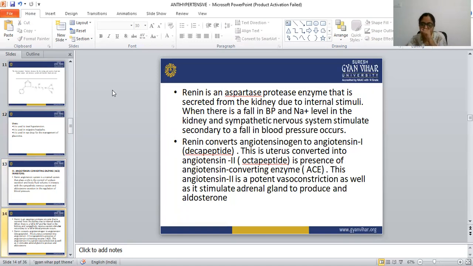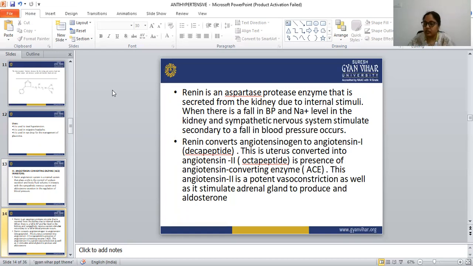This renin is the enzyme that converts angiotensinogen to angiotensin 1, and this angiotensin 1 is known as a decapeptide.